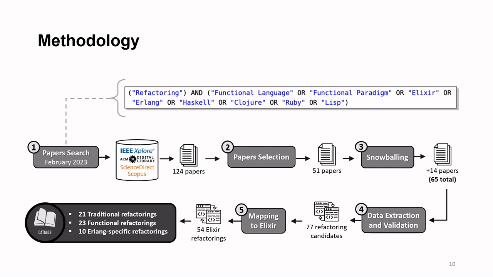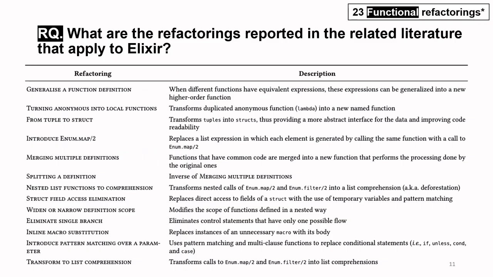We classified these refactorings into 3 groups. Traditional refactorings are those based on the well-known Fowler catalog. Functional refactorings are transformations that use characteristic features of functional languages, such as pattern matching or higher-order functions, for example, and Erlang-specific refactorings use unique features of Beam, the Erlang virtual machine.